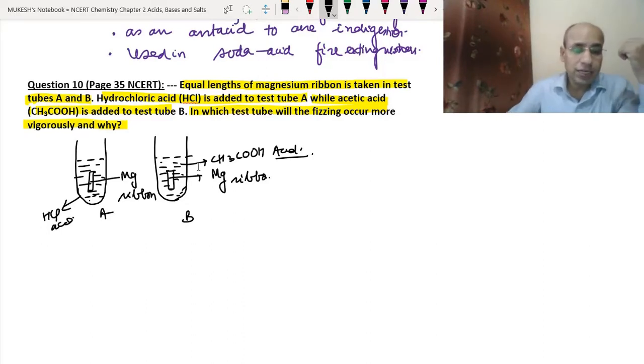So if the number of hydrogen ions is more in hydrochloric acid, more hydrogen ions will react with the magnesium ribbon, and hydrogen gas will be produced.